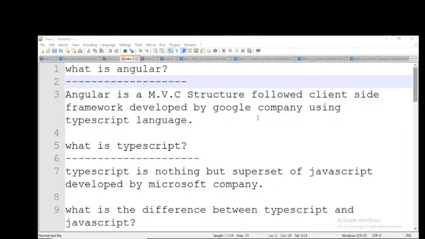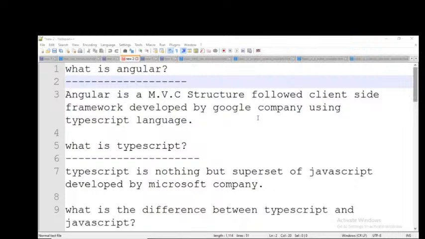You will be the owner and they are not partners either. In the same way, Microsoft developed TypeScript, and by using TypeScript Google developed Angular, so Google is the owner, not Microsoft.